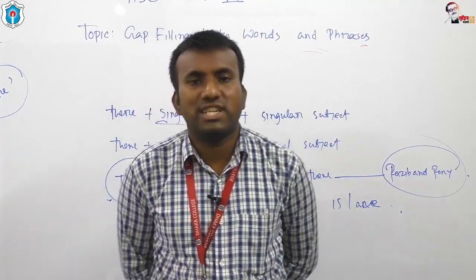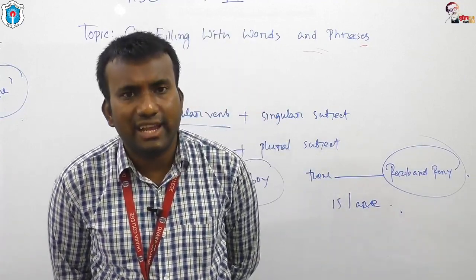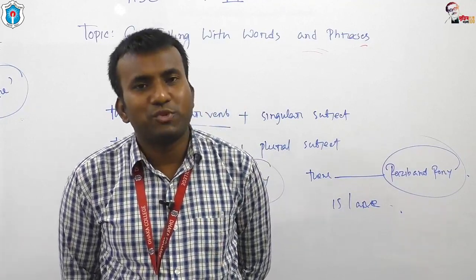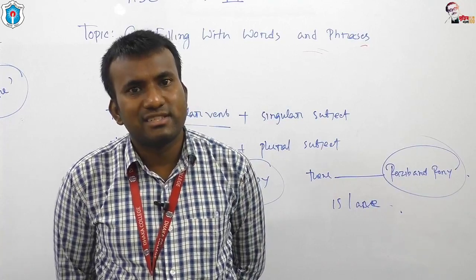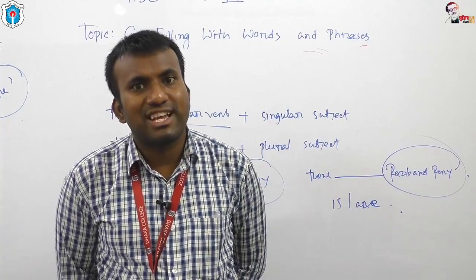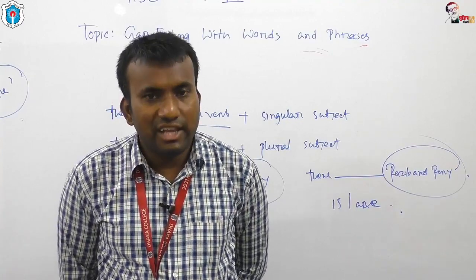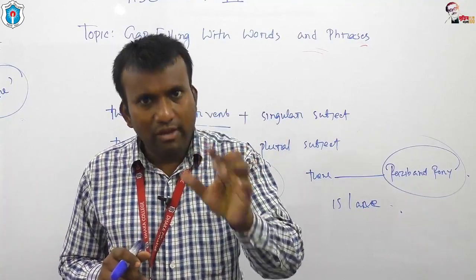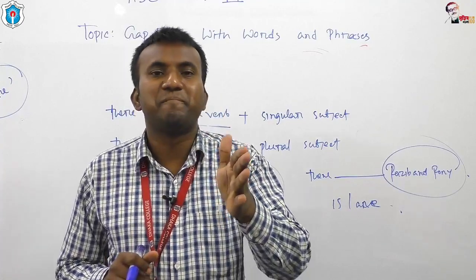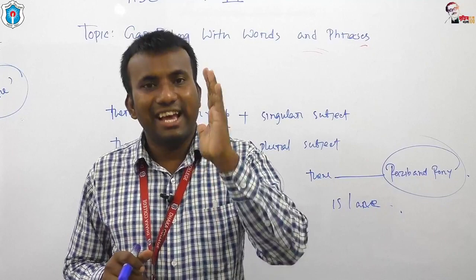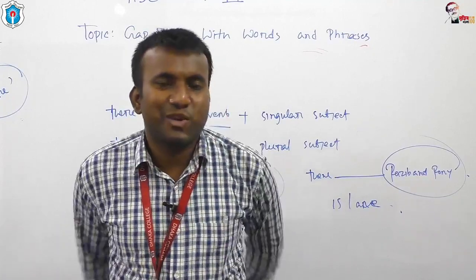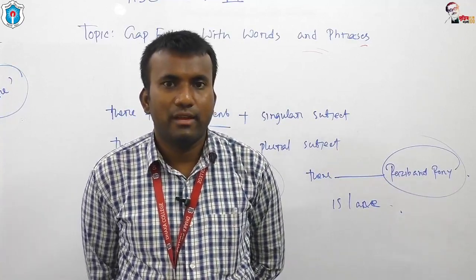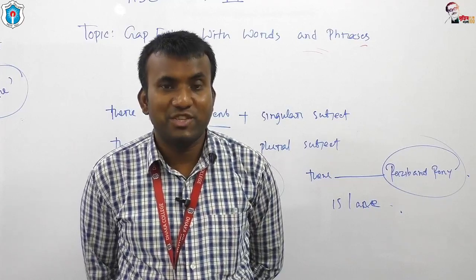The first one was what if, the second one was what's it like, the third one was what does blah blah look like, the fourth one was let alone, the fifth one was introductory it, the sixth one was as soon as, the seventh one was no sooner, scarcely, hardly, and the eighth one is introductory there. Actually I have completed 8, not 7.